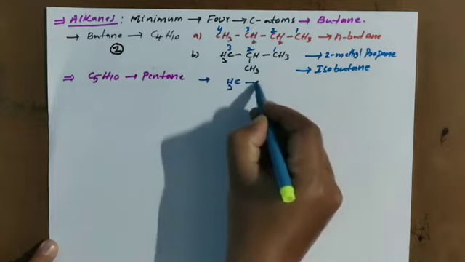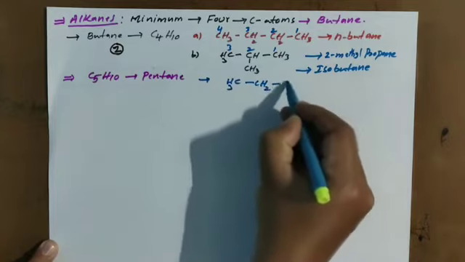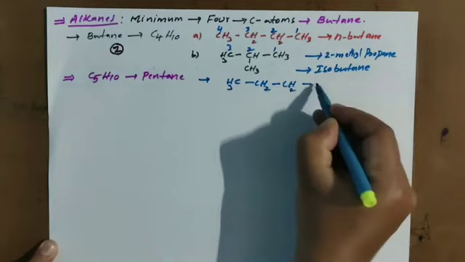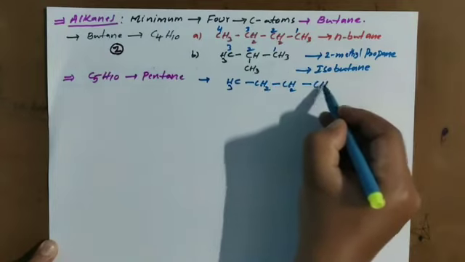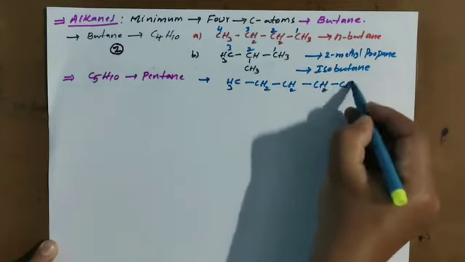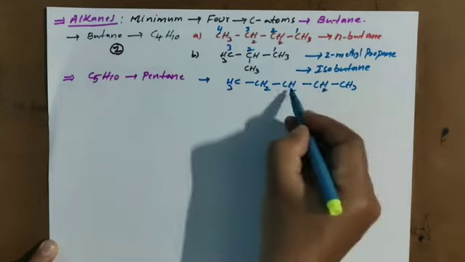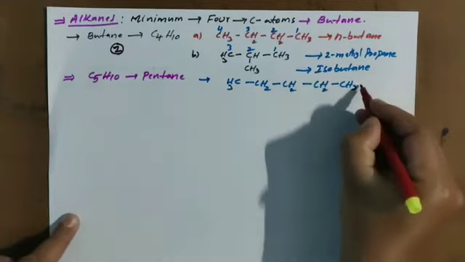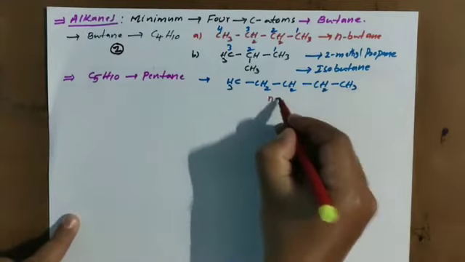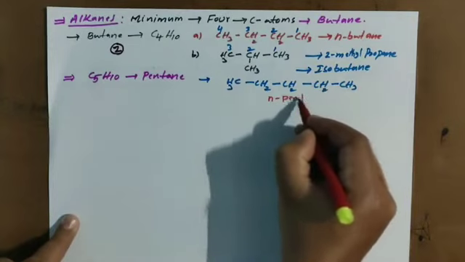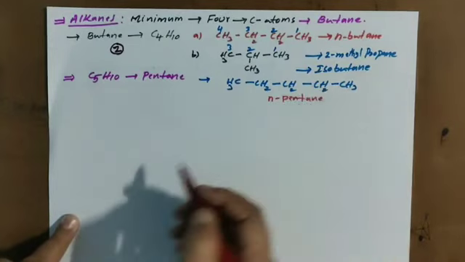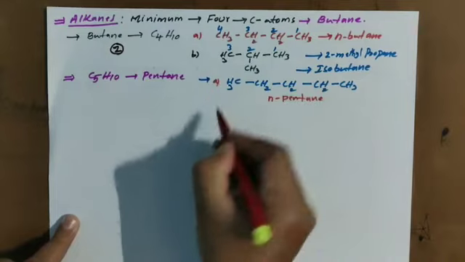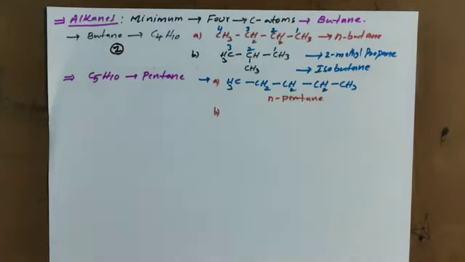CH3 bond CH2, CH2, CH2, CH3. This is 1, 2, 3, 4, 5 pentane. In open chain system, this we are calling N-pentane. N nothing but normal pentane. This is one we got already. Here 5 carbon chain is there.